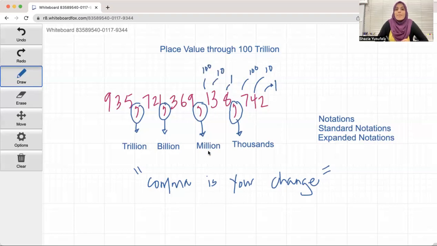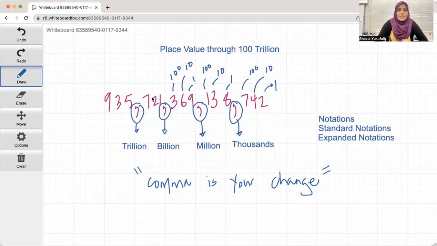Okay, let's go ahead. You have another comma. That's a million. Go back. This is the ones. This is the tens. This is 100. So let's say this again. 369,138,742. That's a mouthful. Let's go ahead.